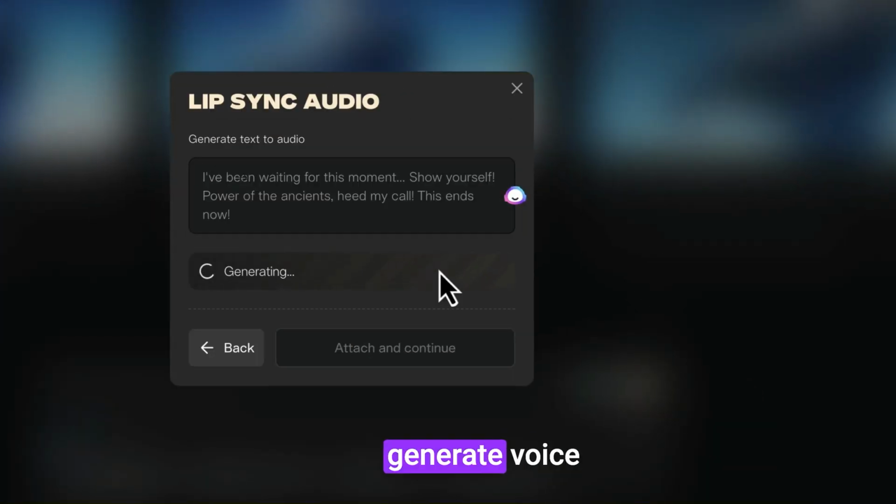So let's click on generate voice. Let's wait for the voice here and preview it. Okay, there are 8 seconds.